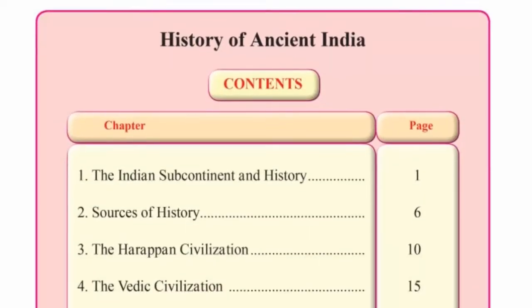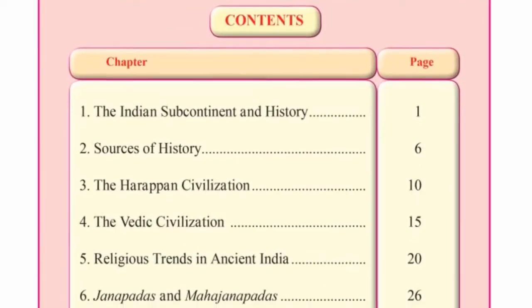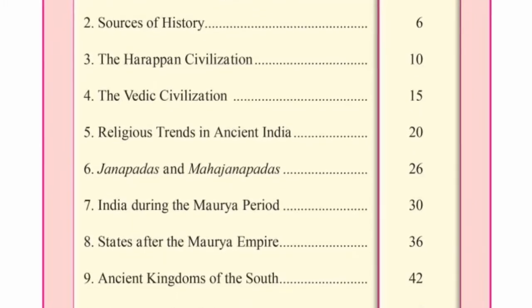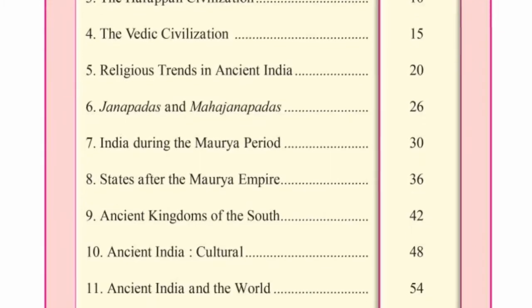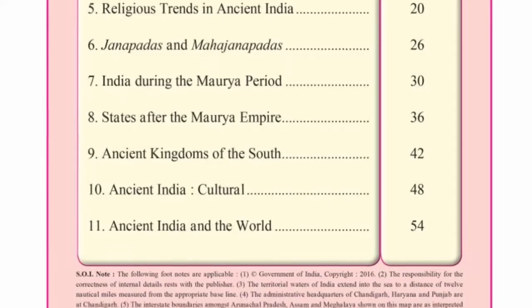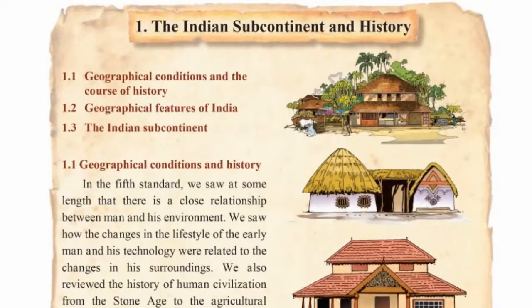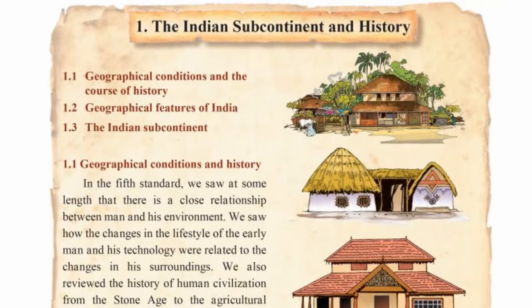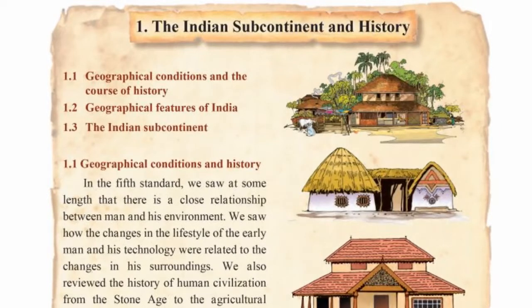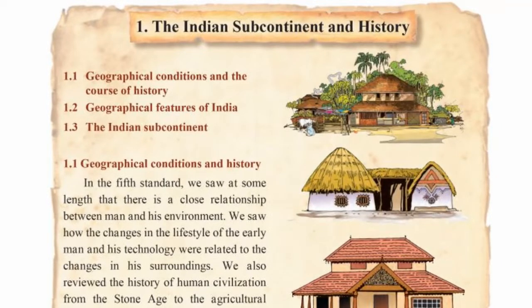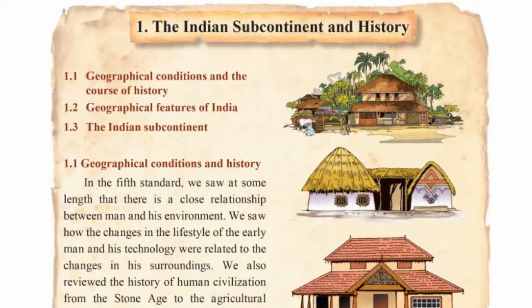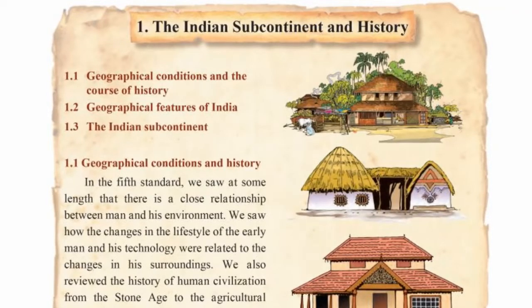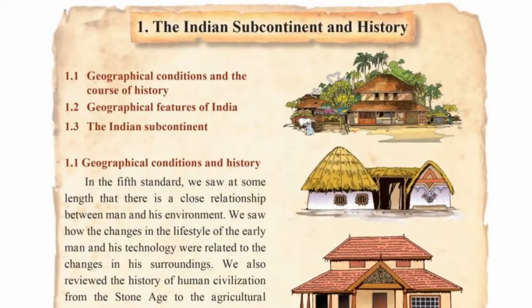Here are the contents. 1, 2, 3, 4 and 5 is for the first term. 6, 7, 8, 9, 10 and 11 is for the second term. First chapter, the Indian subcontinent and history. 1.1, geographical conditions and the course of history. 1.2, geographical features of India. 1.3 is the Indian subcontinent. So, first I am going to read the summary, that is the brief part.